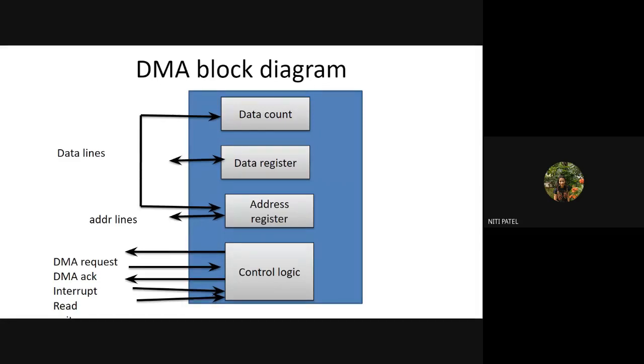Okay. So with this, we complete the fifth lesson, that is IO organization. These three modes of transfer are used whenever I am going to transfer the data from IO devices to main memory. These three will not be used if the data is transferred from memory to memory. They are used only when there is a transfer either from memory to IO or IO to memory. If there is no IO, then these three will not be used.